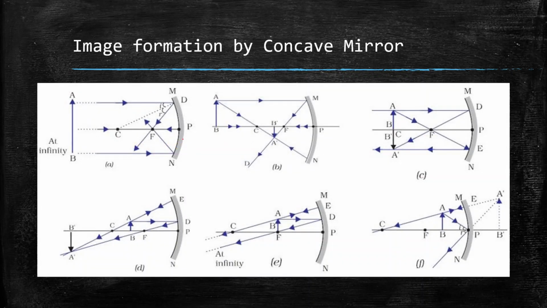Now we again come here. Now see this very carefully. When the object goes from infinity to C, the image only comes from F to C. However, when the object goes from C to F, then the image goes from C to infinity very fast.